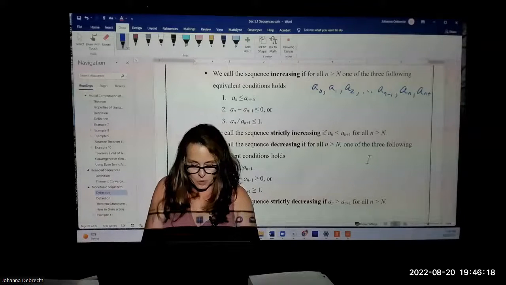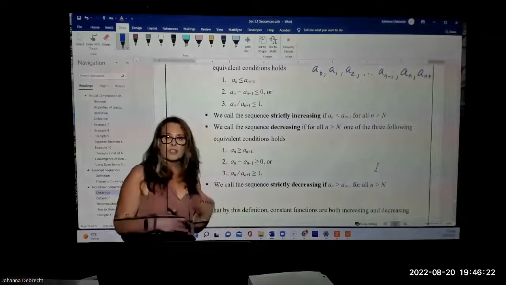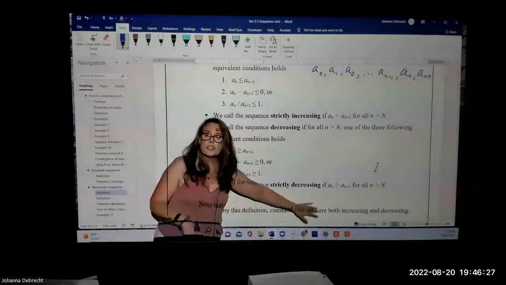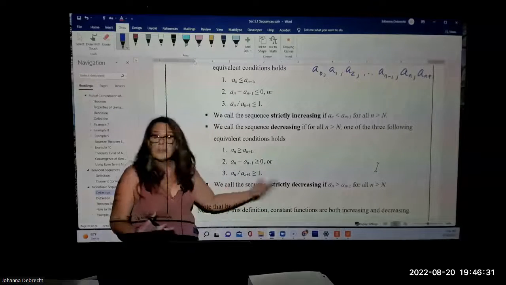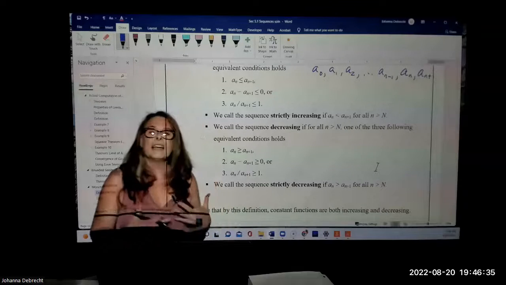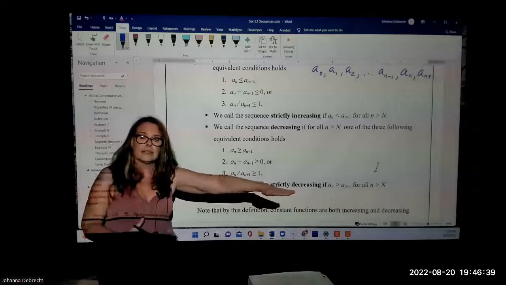Now, note that when we include the or equal to, this could mean that the function is actually staying the same. So a constant function or a sequence that's a constant is by definition both increasing and decreasing, which is kind of a weird situation. But it's not strictly increasing or strictly decreasing because it's maintaining the same.